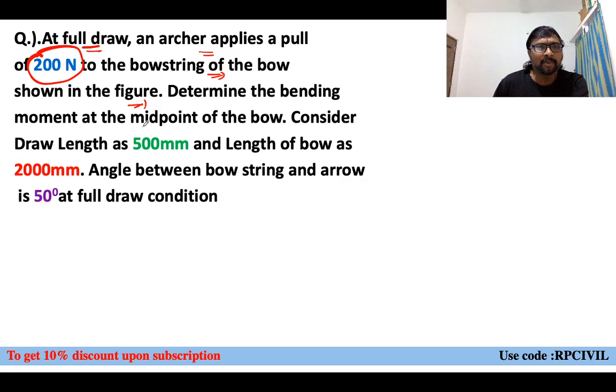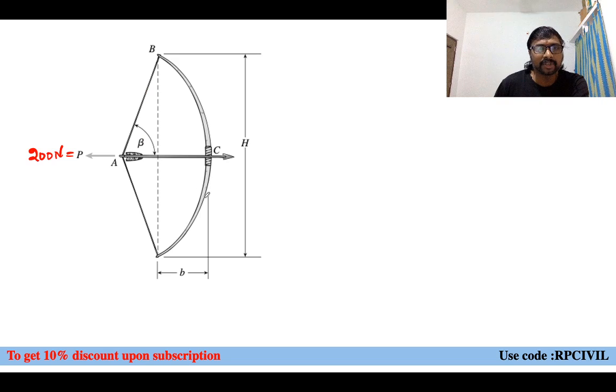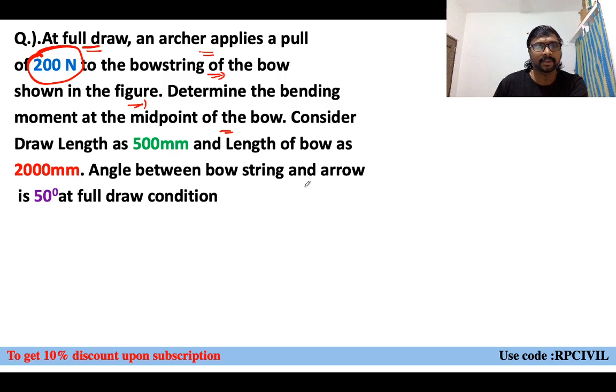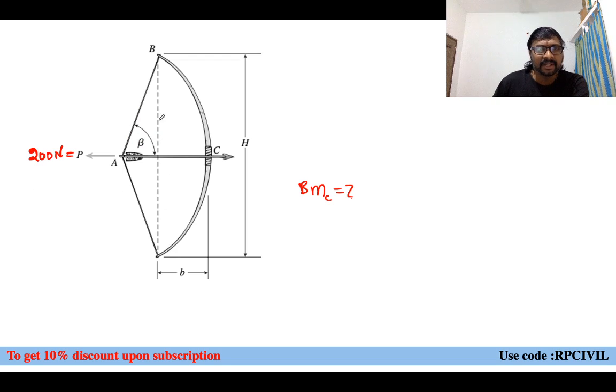Determine the bending moment at the midpoint of the bow. So let us say this point is C. You are asked to identify which one? Bending moment at C. Now consider the draw length as 500 mm, right? Originally this was the original position of the string. Yes or no? This was the original position, and this is your draw length, you can consider or not. This draw length is which one?